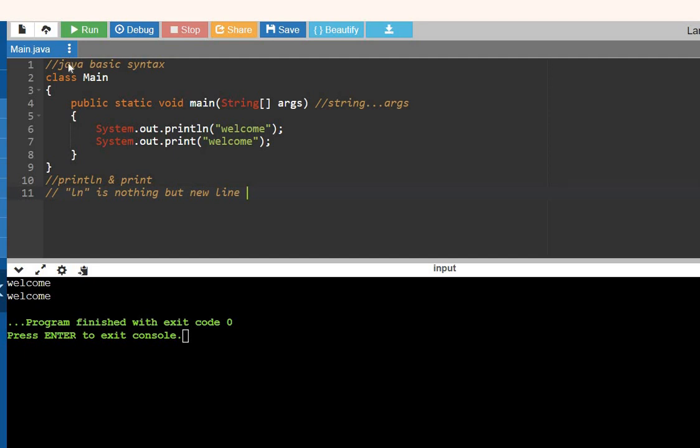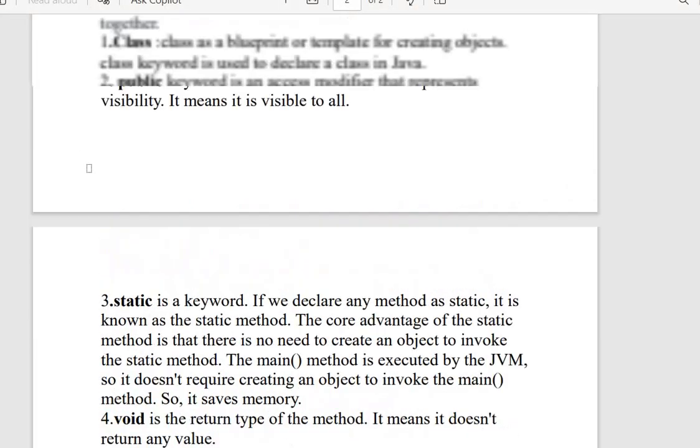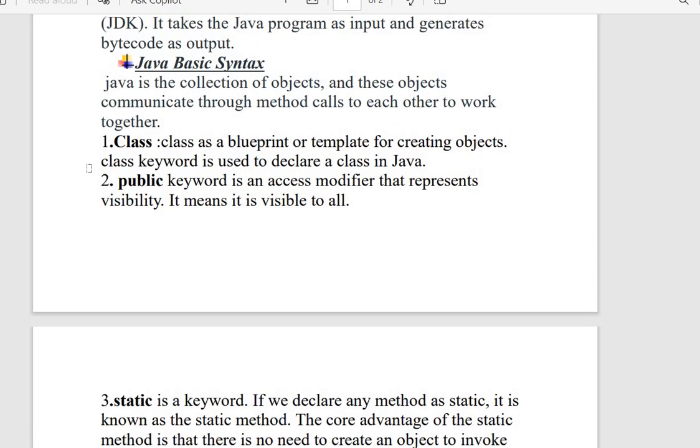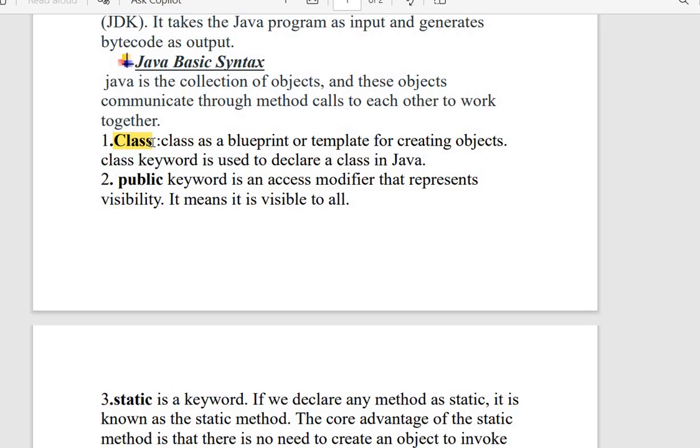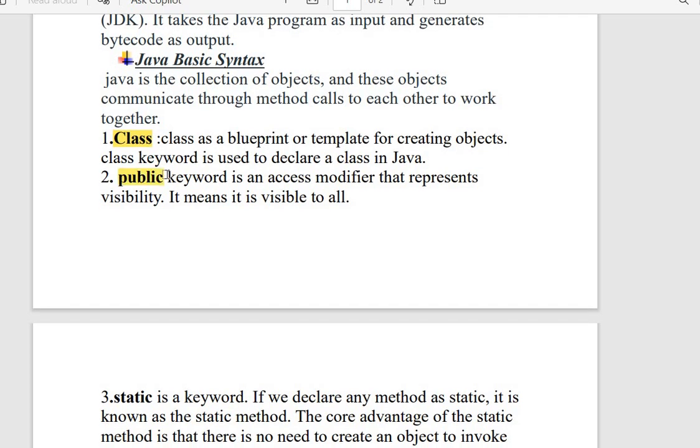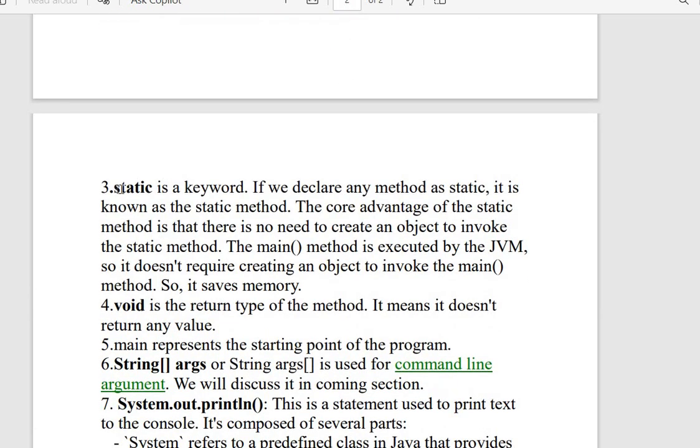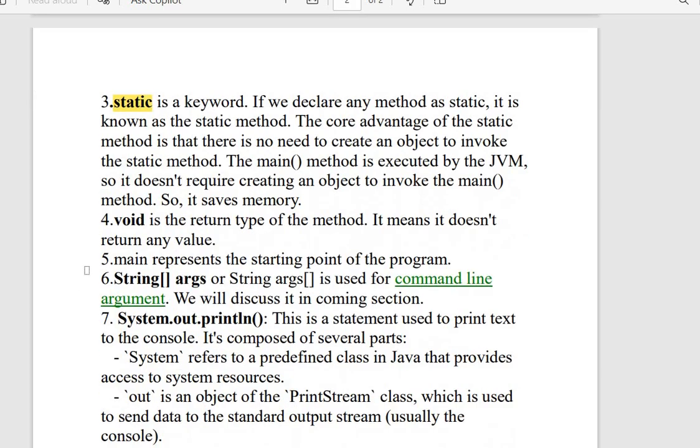Okay, let's get into the notes that I have prepared. Here I have prepared the basic syntax code, where we have class, public, public static void main. Every word has been explained properly, so you can refer to the notes here. What is String[] args and System.out.println?